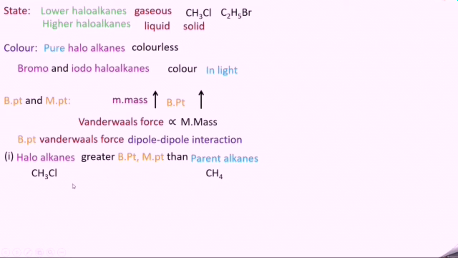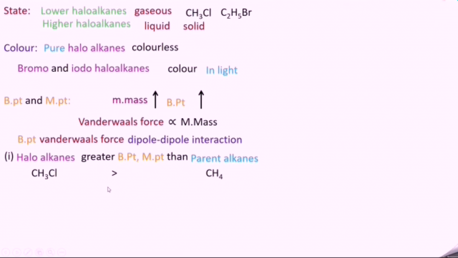Chloromethane has greater boiling and melting point than its parent CH4 because when one of the hydrogen atoms of CH4 is replaced by chlorine, we will be getting this CH3Cl. This CH3Cl is having higher molar mass. So naturally its boiling point becomes greater than its parent alkane methane.